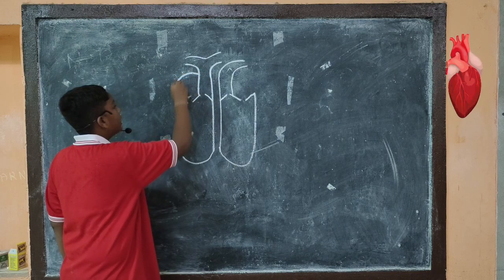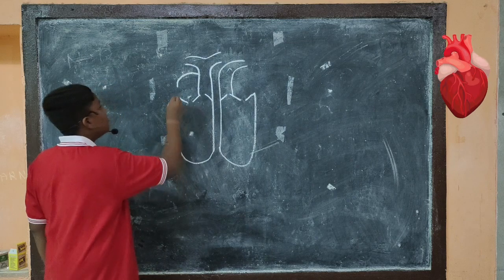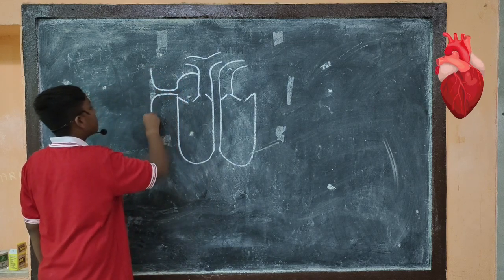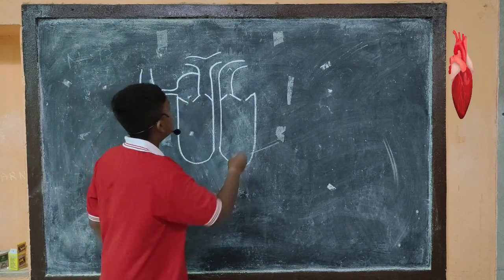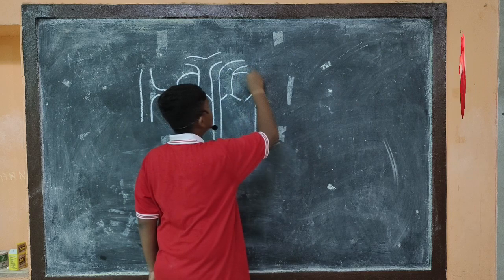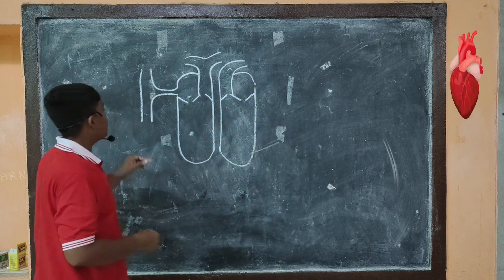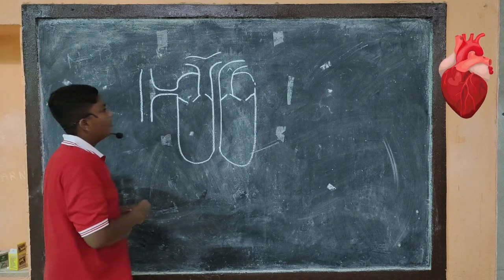Now I will draw the right auricle and the left auricle. This is the right auricle and this is the left auricle. This is the biggest vein in the heart, known as the vena cava.